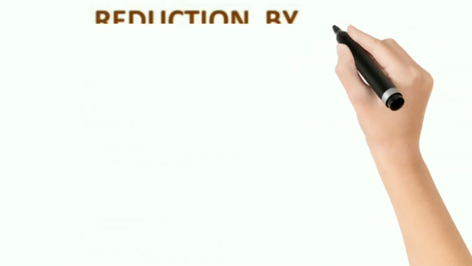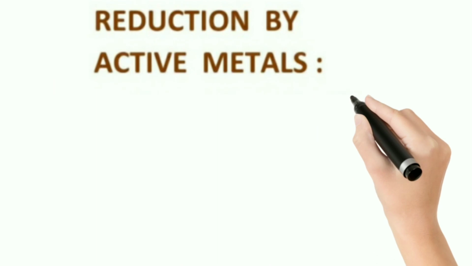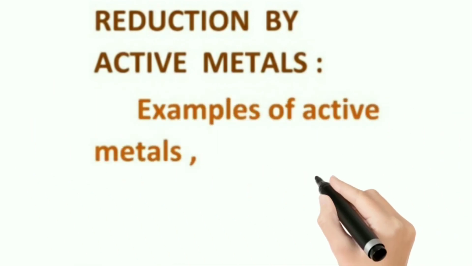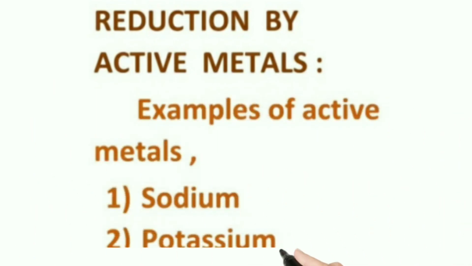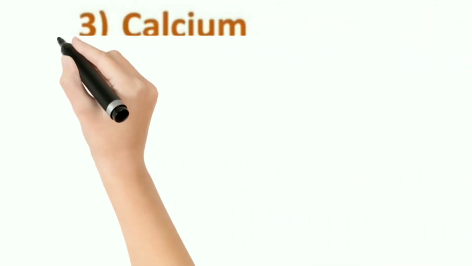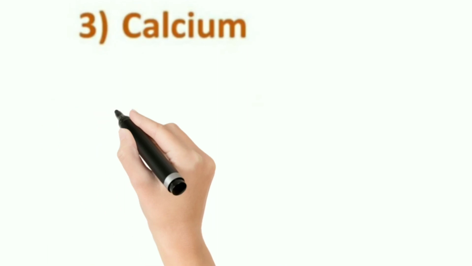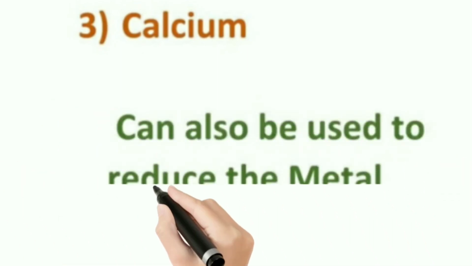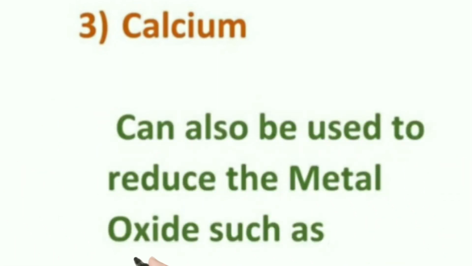So let's see about reduction by active metals. Here we are going to reduce some metal oxides with the help of active metals. What are the examples we have? Sodium, potassium, calcium and magnesium. So let's see about that. First one, sodium. How are we using this? These metals are used to reduce the metal oxide to the metal.